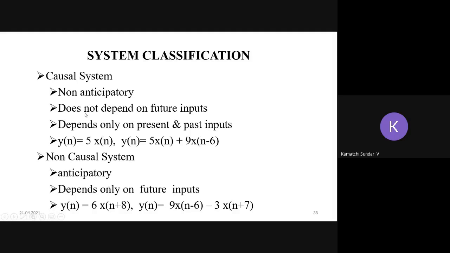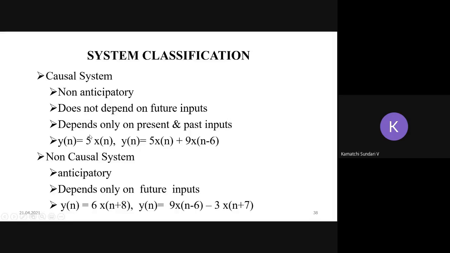And coming to the next category, causal system and non-causal system. So here in the causal system, it does not depend on the future input. So it is called a non-anticipatory system. The output of the causal system depends only on the present and past inputs.